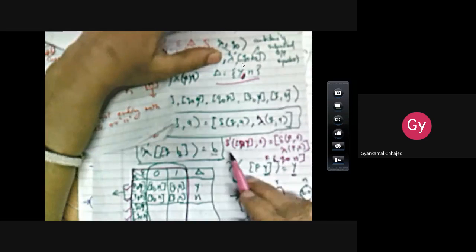Now we want to find out lambda of (p, 0). What is the lambda of (p, 0)? See here, this is the lambda table for this Mealy machine. So lambda of (p, 0) is producing what output? N. So I am writing that N here. Are you able to see? In this way, I have got the entry for delta dash (py, 0). Delta dash (py, 0) is nothing but q0 N.